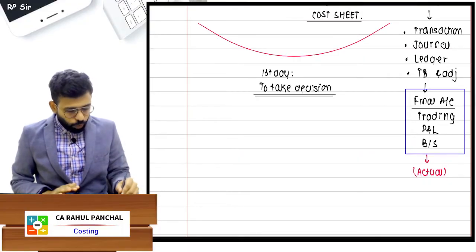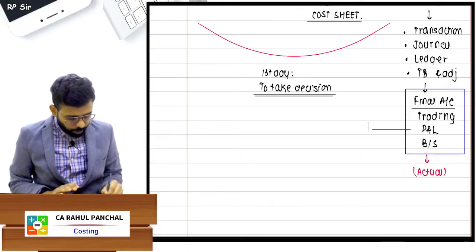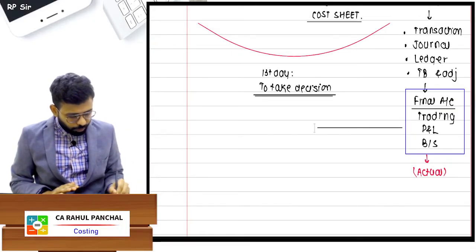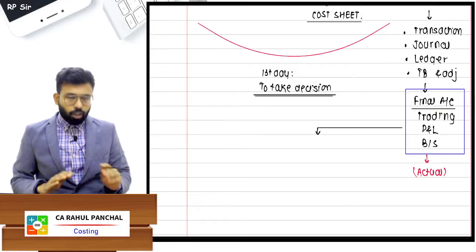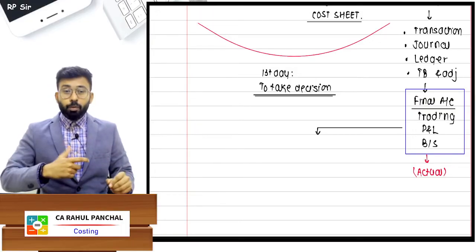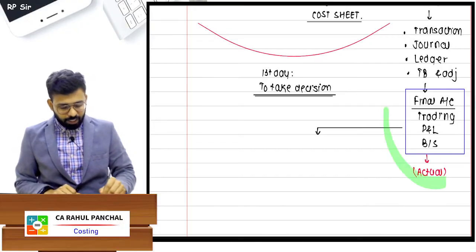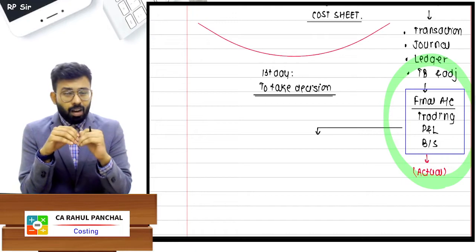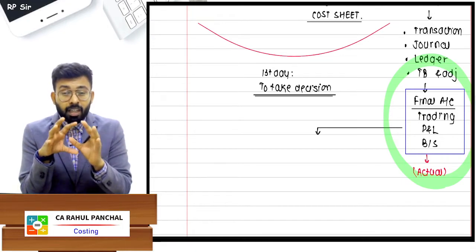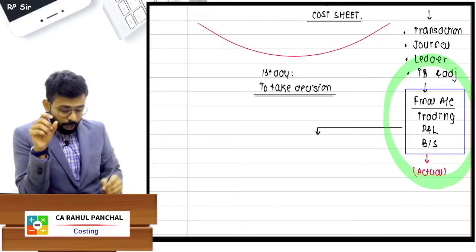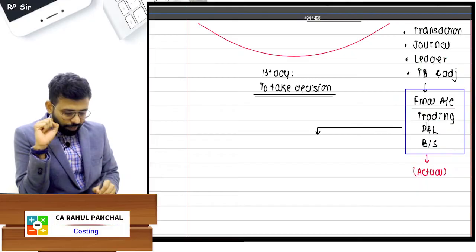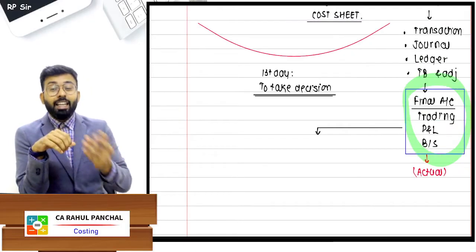Now tell me, once you earn the profit, I hope you understand in your P&L account, first of all, you will have to check whether this profit is right or wrong. Once you take the money from shareholders, that is the public, you will have to present this statement to the public. But there is a possibility that management can do some manipulations. It can manipulate some accounts. In that case, we need to check the authenticity, whether these accounts are right or wrong, since these are being presented to the public from whom money has been taken.